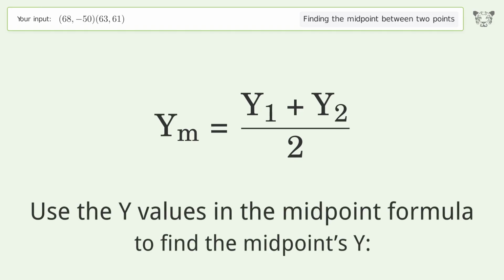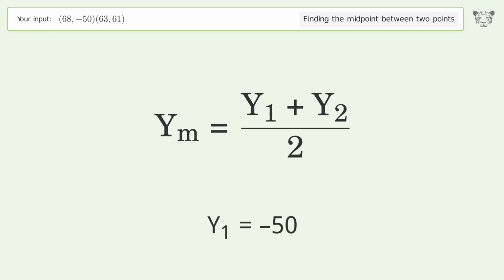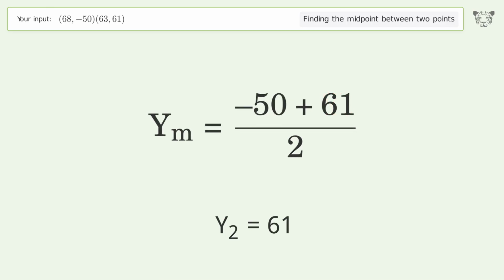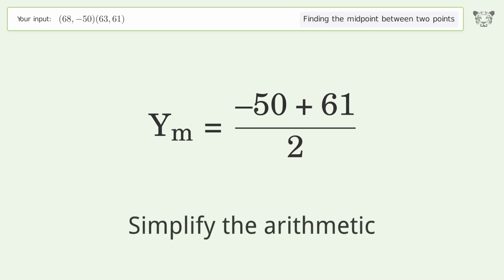Use the y values in the midpoint formula to find the midpoint's y. y1 equals -50. y2 equals 61. Simplify the arithmetic.